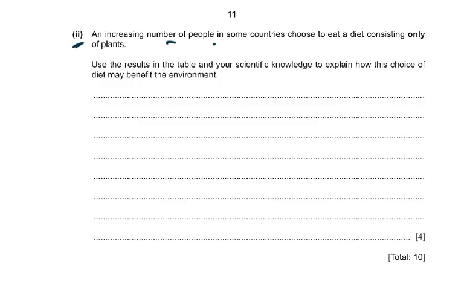Part 2. An increasing number of people in some countries choose to eat a diet consisting only of plants. Use the results in the table and your scientific knowledge to explain how this choice of diet may benefit the environment. And this is 4 marks. So how is it going to affect the environment? Because if they just eat plants, there'll be less carbon dioxide released. Carbon dioxide is a greenhouse gas, results in global warming that results in climate change. And then the climate change is going to result in glaciers melting and all those effects. And this is going to result in more desertification.